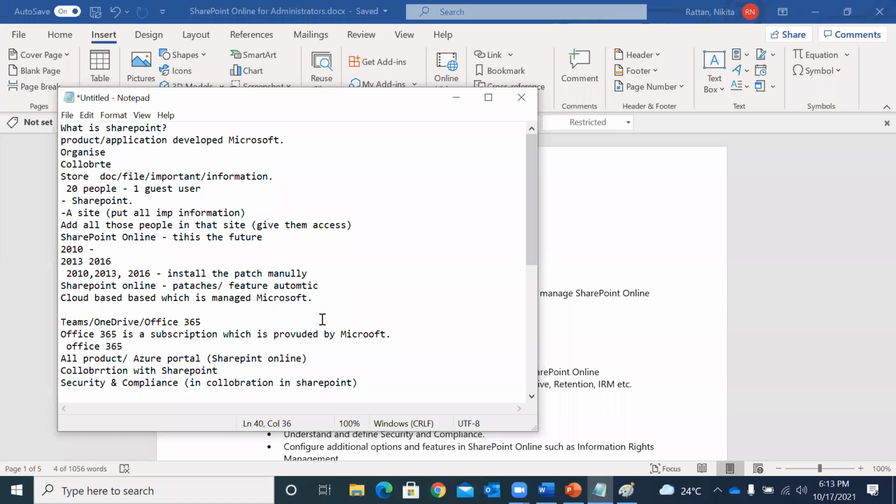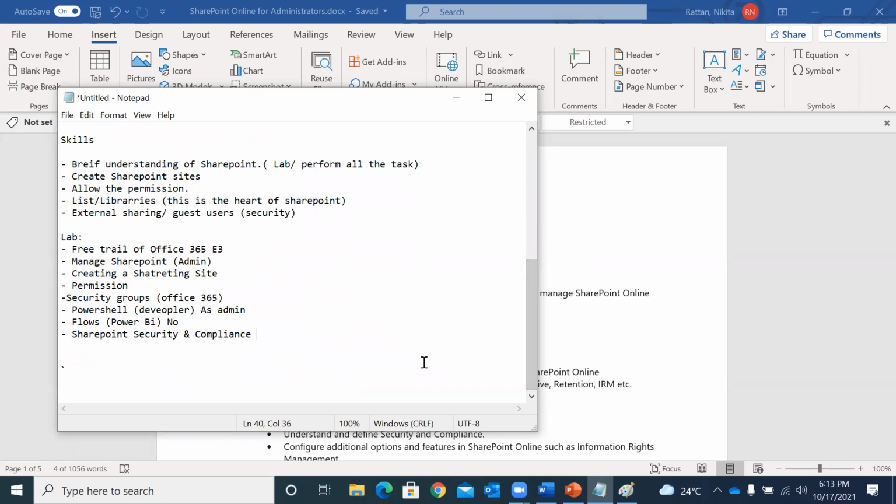If you give access to an unknown person, of course your security is hampered, right? As an admin, it's in your hand who can manage your SharePoint, whom you can provide the global admin role, whom you can provide the SharePoint admin role, whom you can give access to SharePoint. So that's all covered in SharePoint Online, of course.